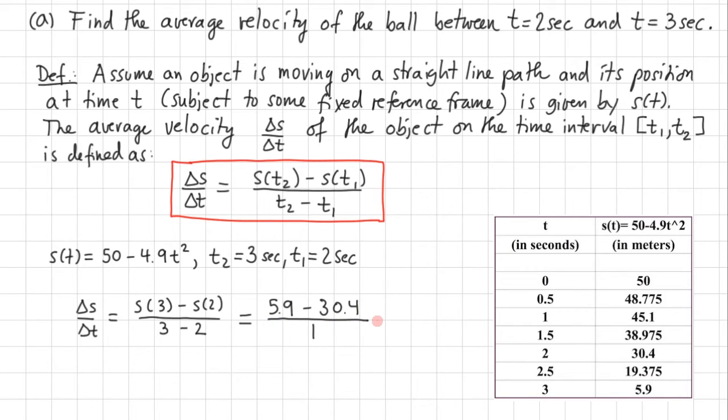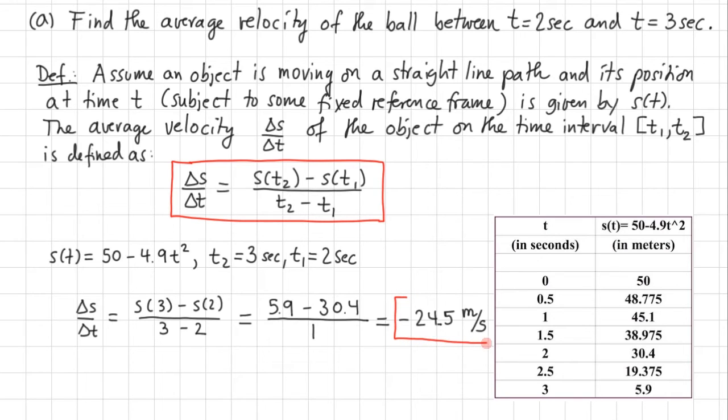And then we do the calculation, and we end up with minus 24.5. Now let me introduce the units. The numerator is a difference of quantities measured in meters, so this is going to be meters. And the denominator is a difference of quantities measured in seconds, so we end up with meters per second.